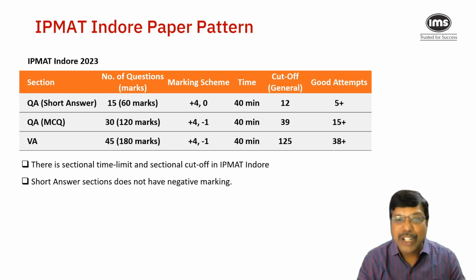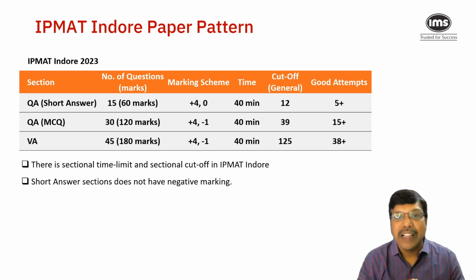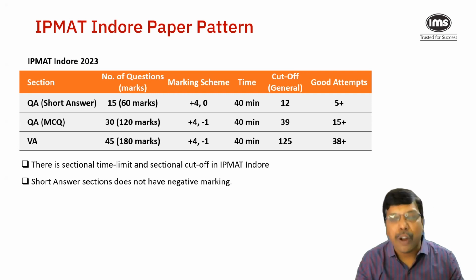Moving on to the third section, verbal ability and reading comprehension. In terms of scoring, it stands completely different from the quantitative ability sections. This section has 45 questions in multiple choice format.